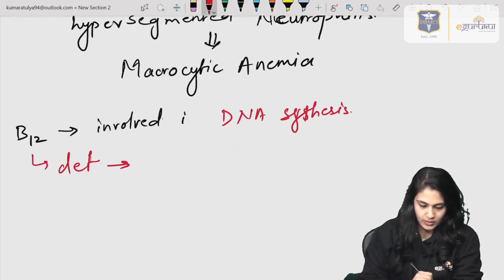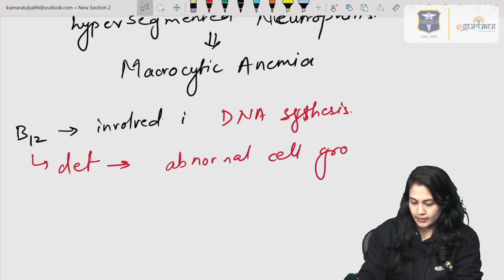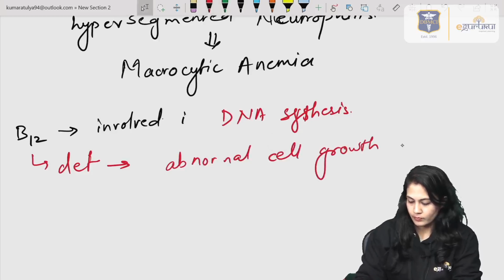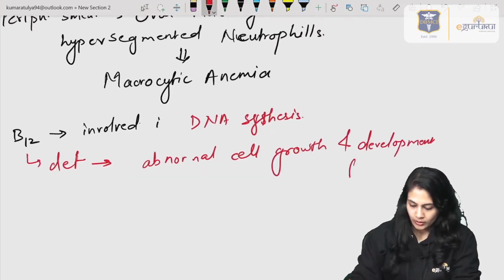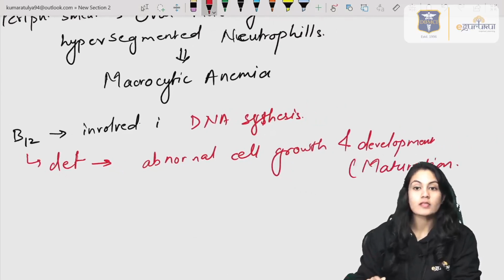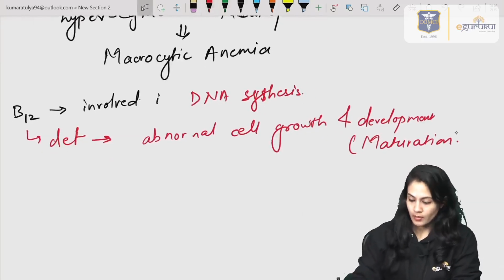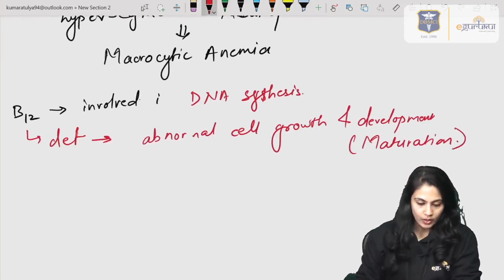If the deficiency is there, abnormal cell growth and development, or rather you can say maturation, will be there.